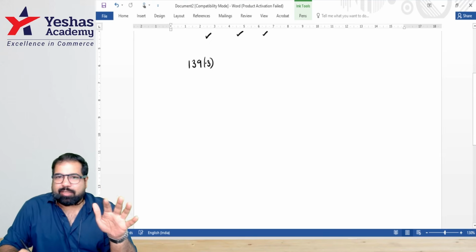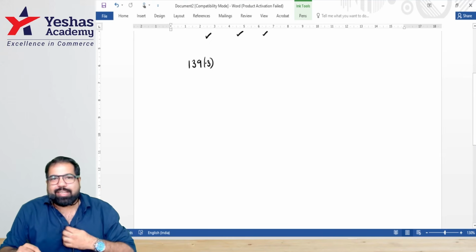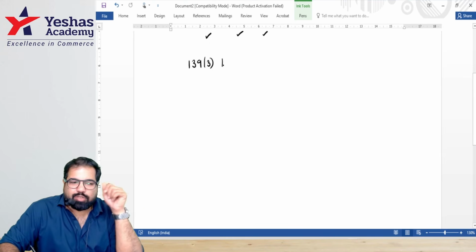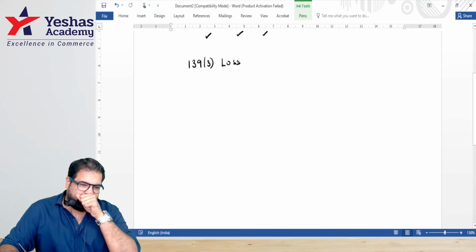Next, guys, can I file my return of loss? Yes. Is it in red ink or some other ink? No. It's just called the return of loss, guys, 139(3). And please file a return of loss on time. Otherwise, you'll not be able to carry forward.